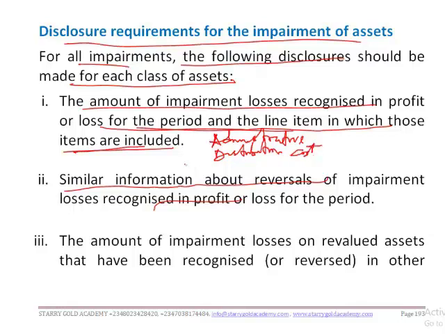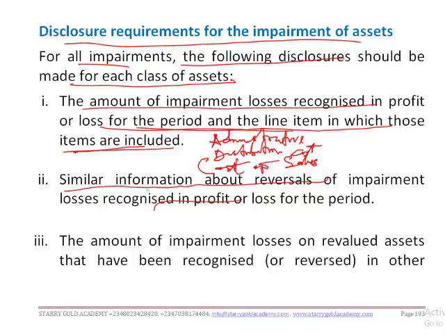And if it is the machine used in producing the goods the company is trading that is being impaired, then you include it in the cost of sales, and you disclose that impairment of assets has been included in the cost of sales to arrive at the gross profit for the year. Are we together? Am I making sense?